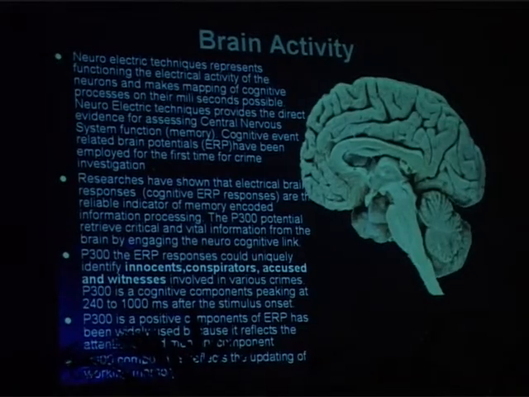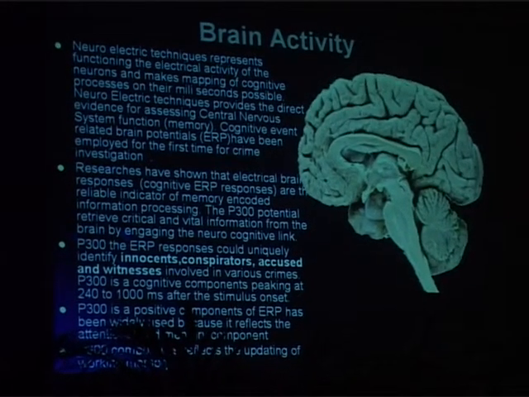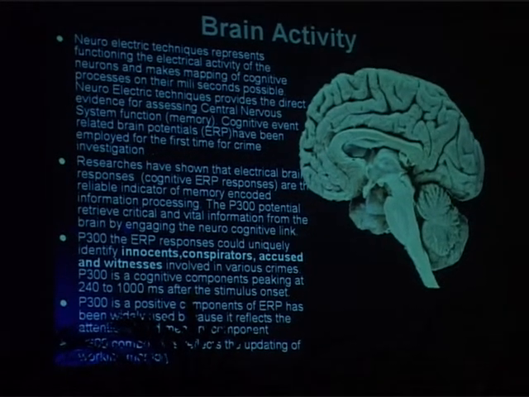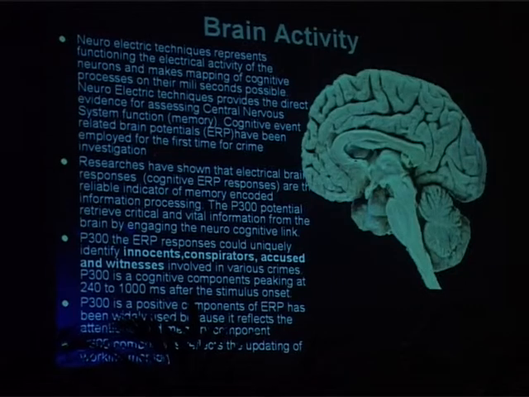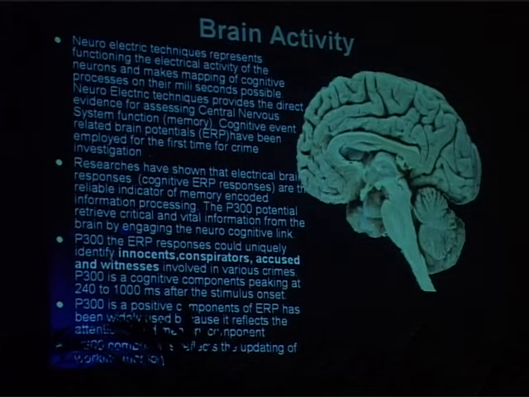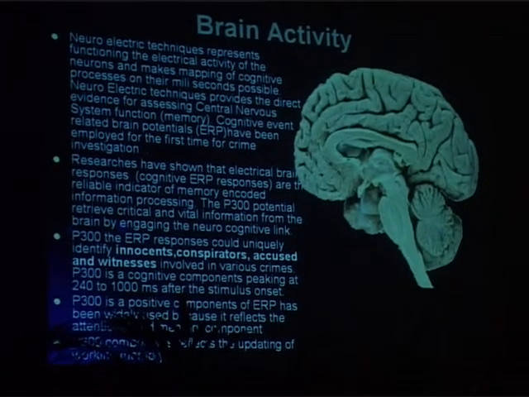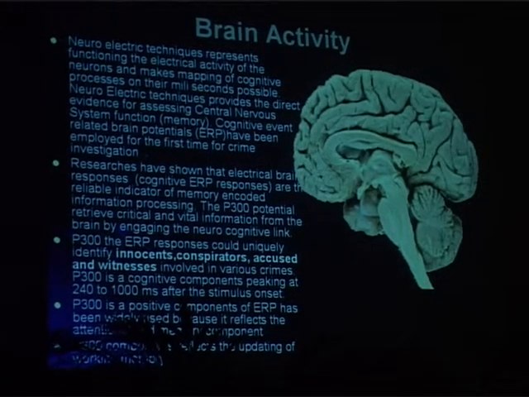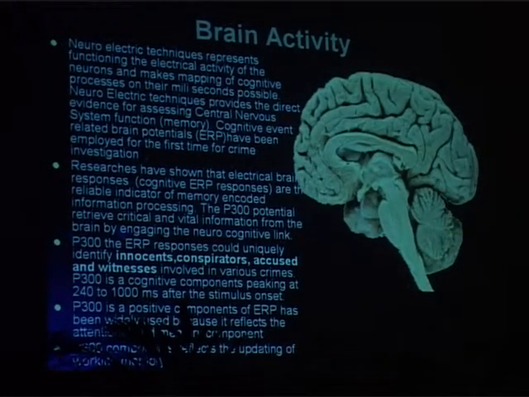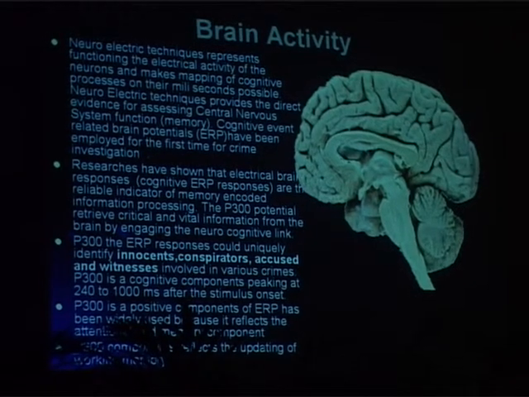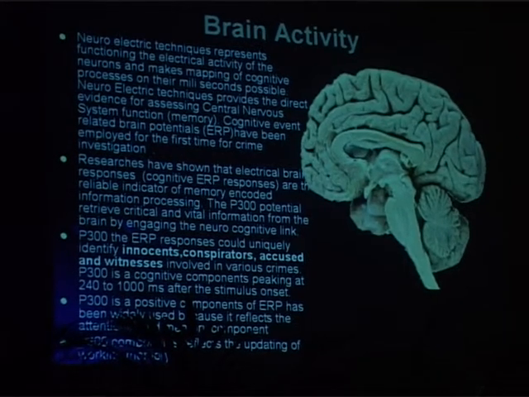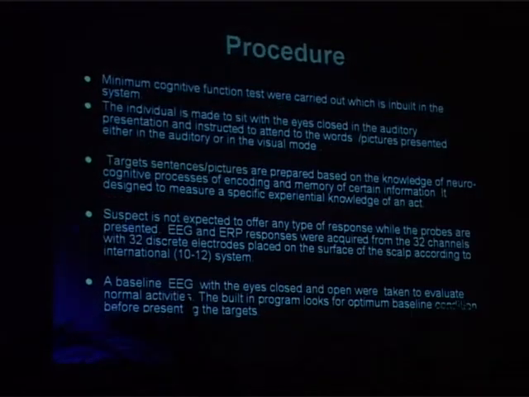a millisecond scale is possible. Research has shown that electrical brain responses, especially the P300 response, are a reliable indicator of memory, and the P300 potential can retrieve critical and vital information in the brain by engaging the neurocognitive link. And P300 is a positive component which peaks around 240 to 1000 milliseconds.